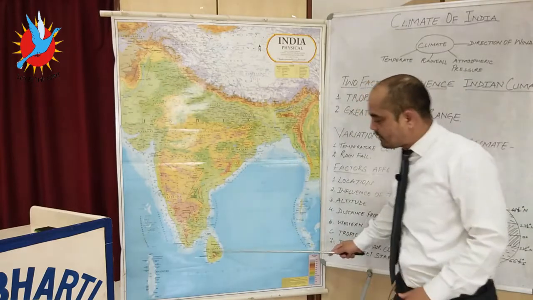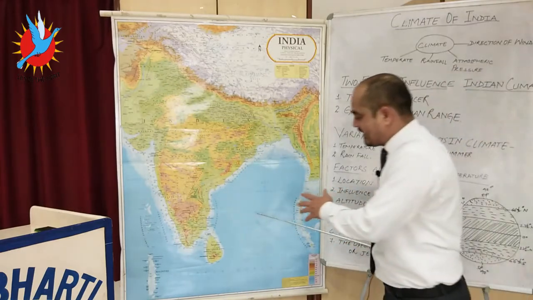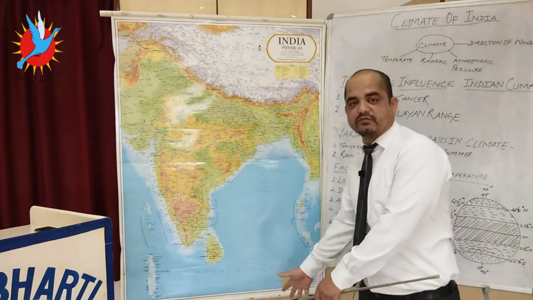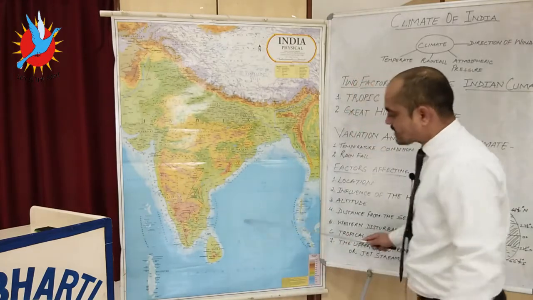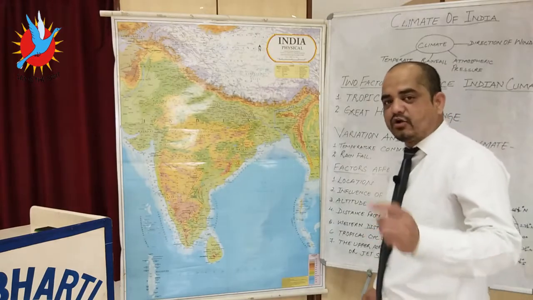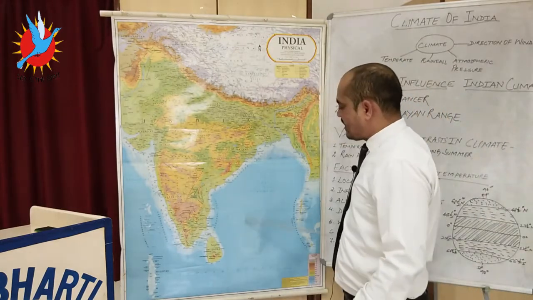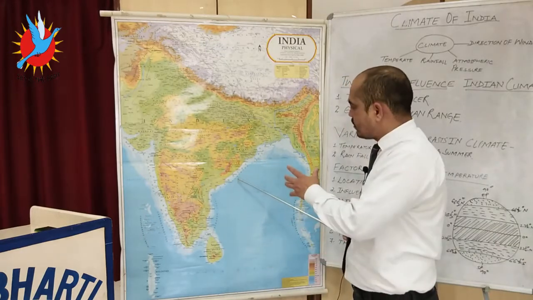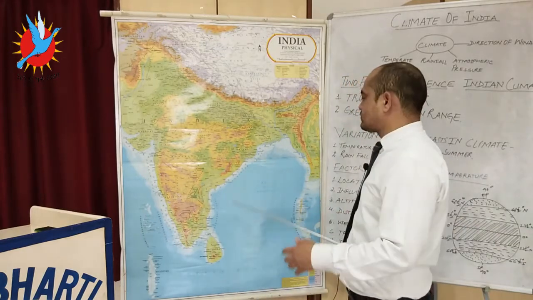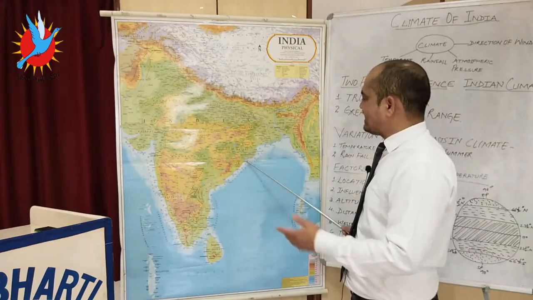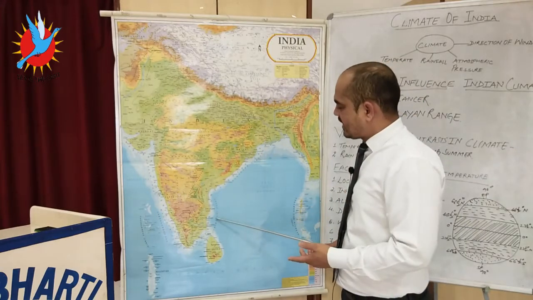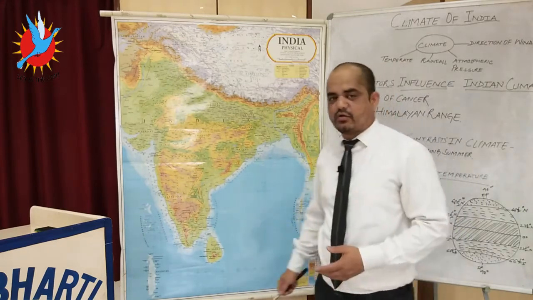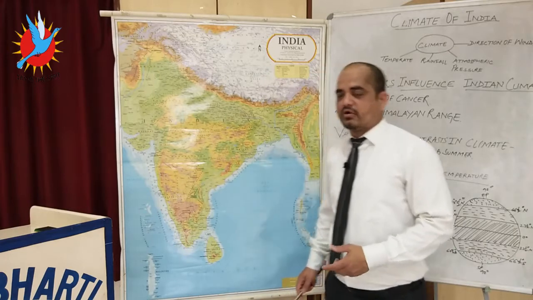But those areas which lie between 8 degrees to 14 degrees over the Bay of Bengal are almost under the impact of the closeness of the equator. So here tropical cyclones originate between 8 degrees to 14 degrees, and these tropical cyclones are very powerful. They hit the area of the Coromandel Coast. Often you have heard about cyclones named by different names, and they hit the areas of Odisha, Chennai, Pondicherry and the eastern coastal areas, because they are very powerful.